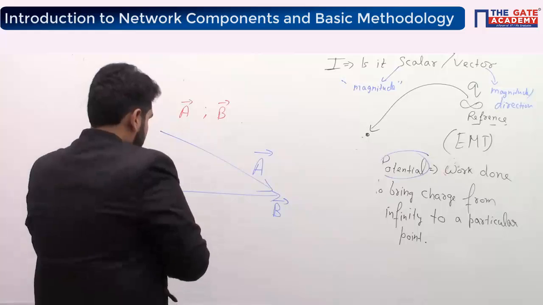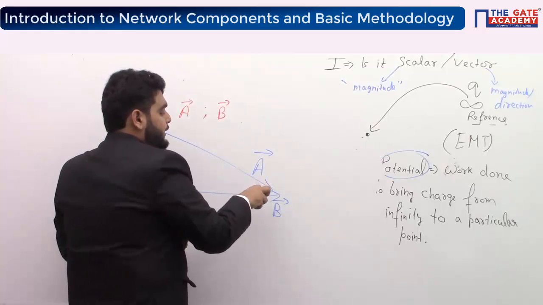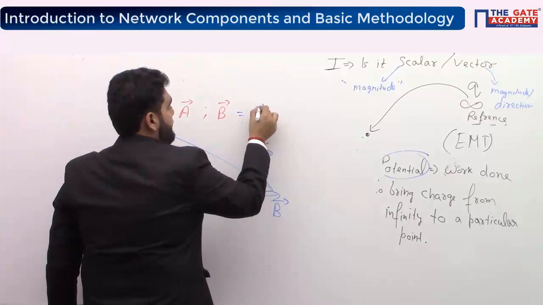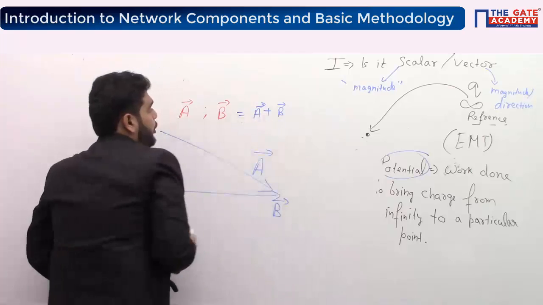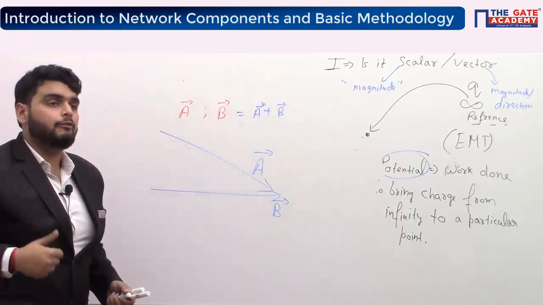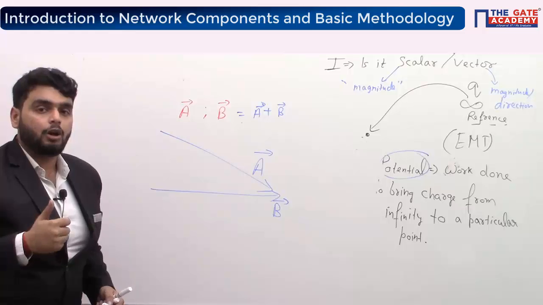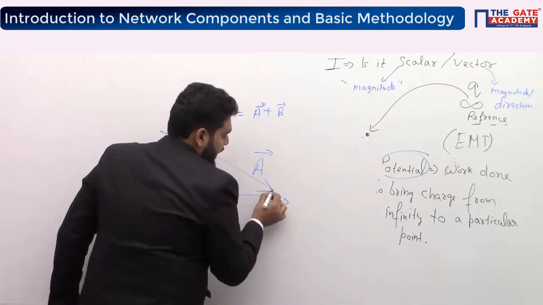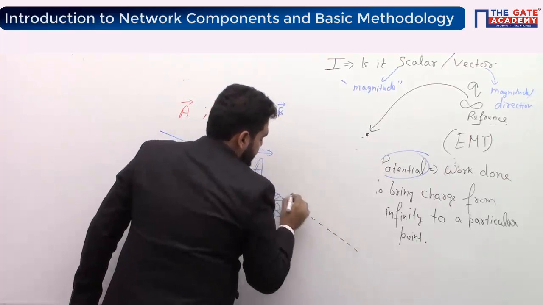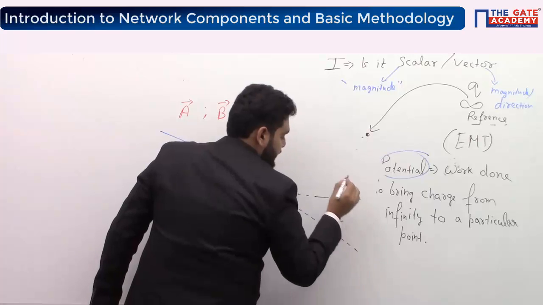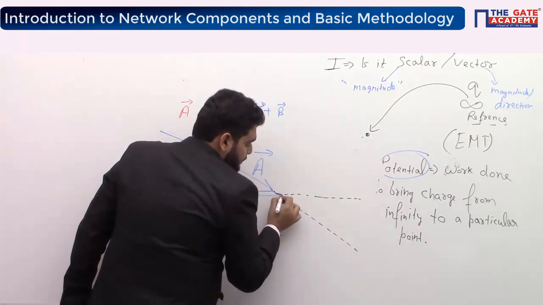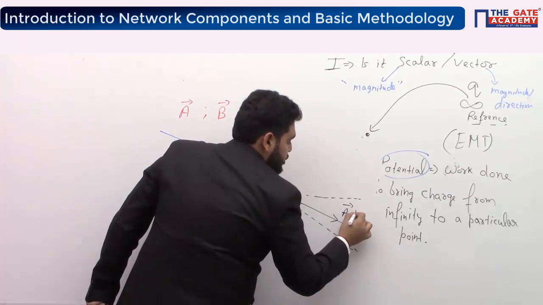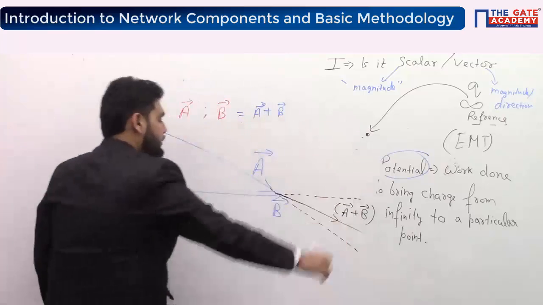Now see, if I want to find out the resultant of these two vectors, A plus B, what will we do? We will follow the parallelogram law of addition. What is the meaning of the parallelogram law of addition? We will extend A in this direction, we will extend B in this direction, then the bisector of this will be the direction of the resultant A plus B.